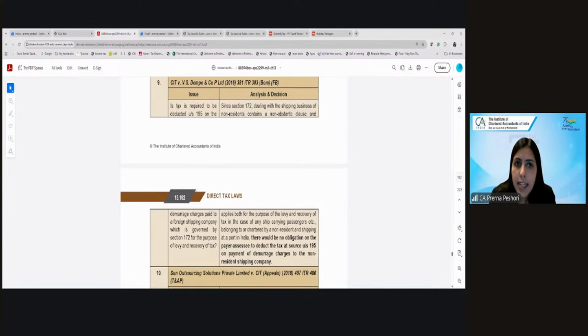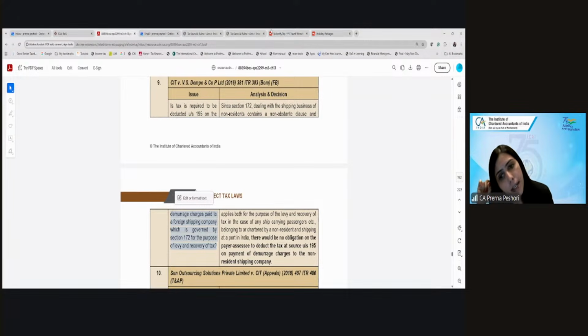Is tax required to be deducted under 195 on the demurrage charges paid to a foreign shipping company which is governed by 172 for the purpose of levy and recovery of tax? What is demurrage charge? We have seen that in the PGBP class. Any idea? No idea? So if you do not clear the goods from the ship, then additional charges are levied by the ship, which is called demurrage charge.